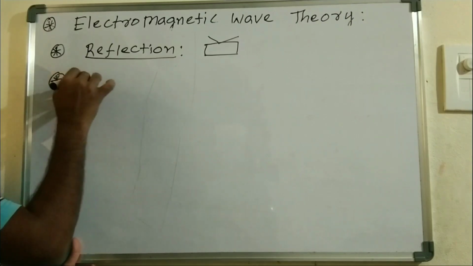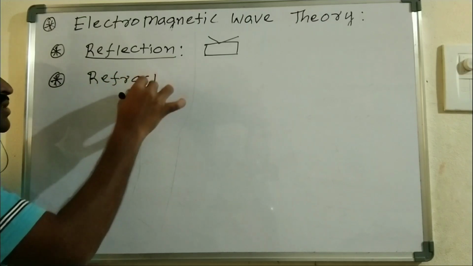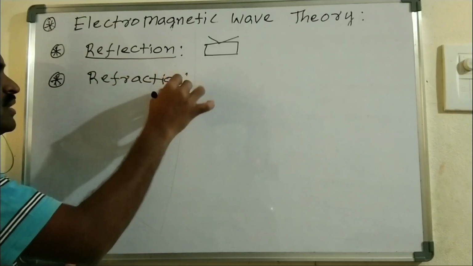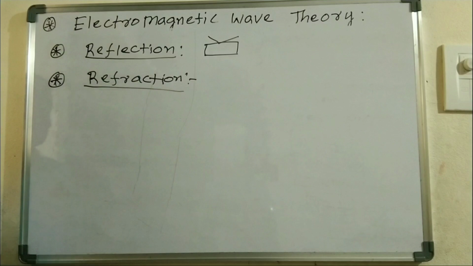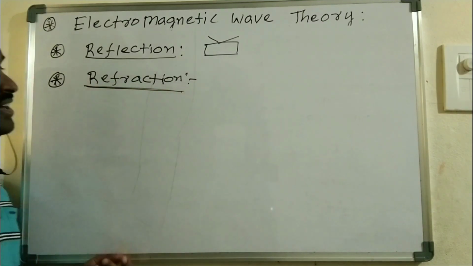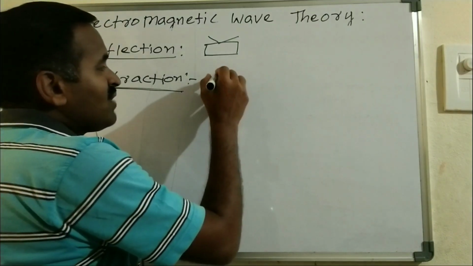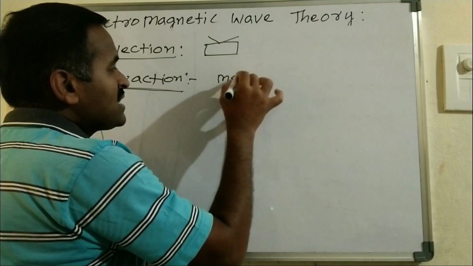The other one is refraction, which was also successfully explained by the electromagnetic wave theory. Refraction is nothing but the bending of a wave when it moves from one medium to another medium.